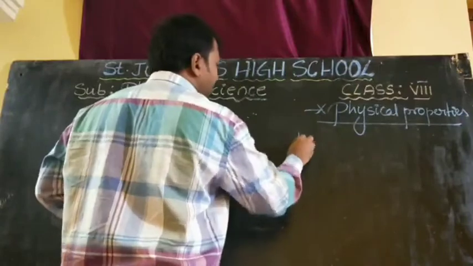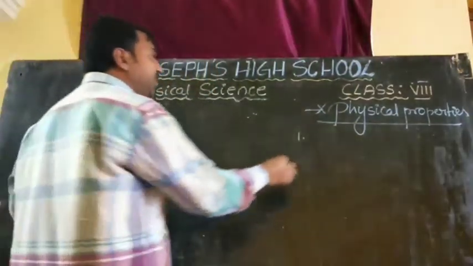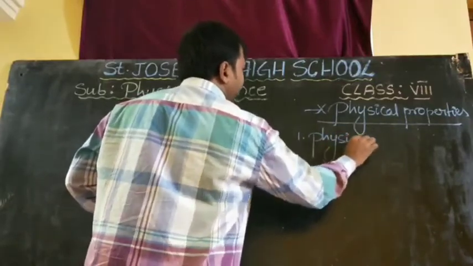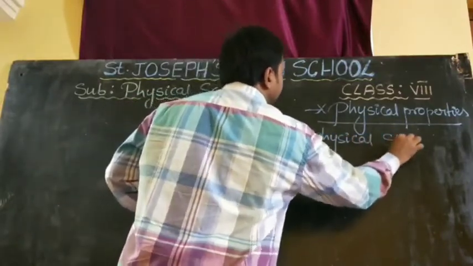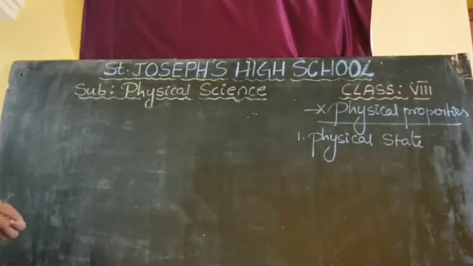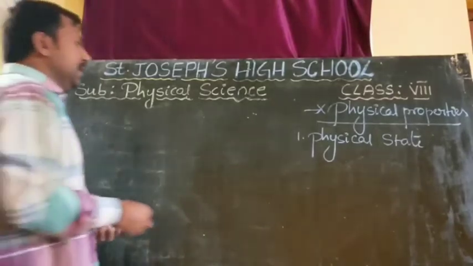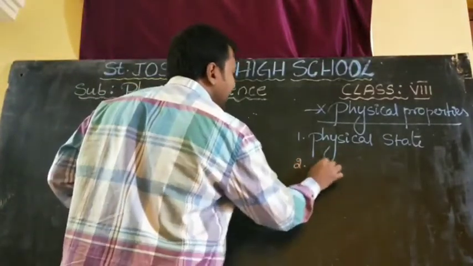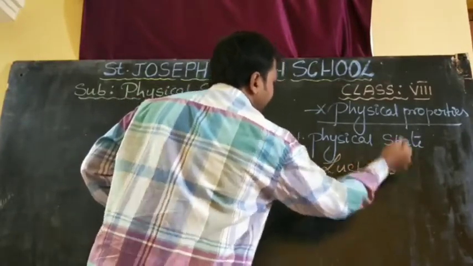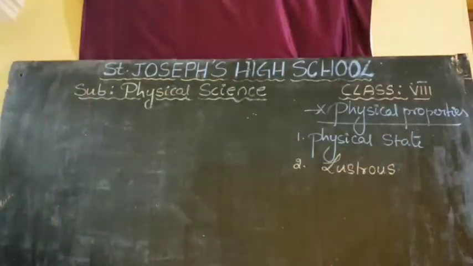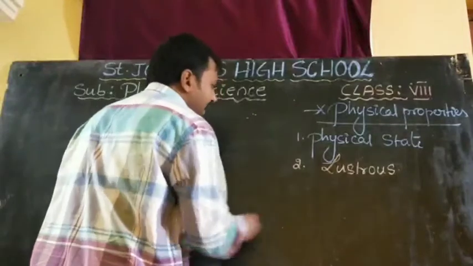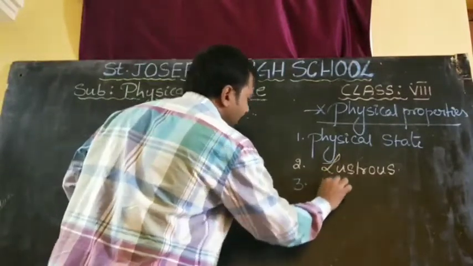The first physical property we are going to discuss is the physical state, the physical state of an element or of a metal. The second one is lustrous. So what is meant by lustrous, sir? When we are explaining one by one, we are going to discuss what is meant by lustrous. Third one, we are going to discuss hardness.